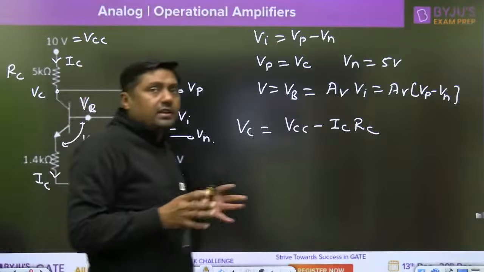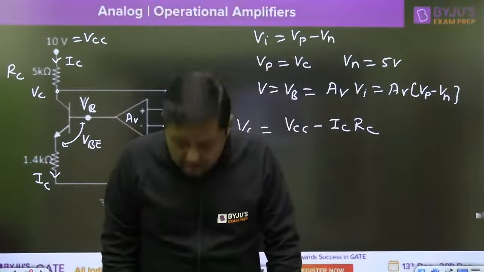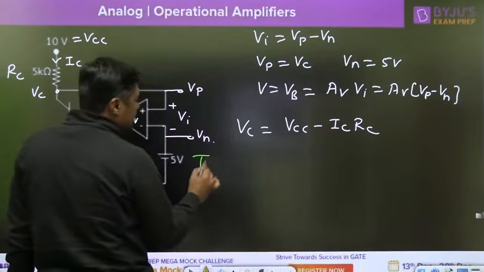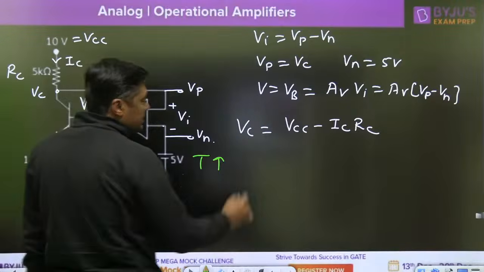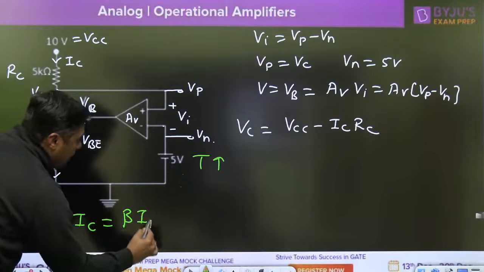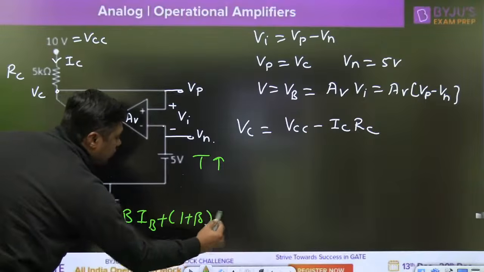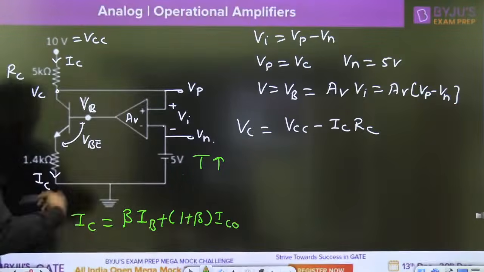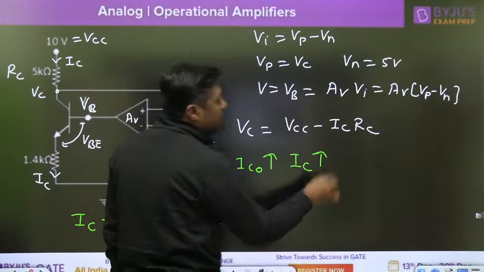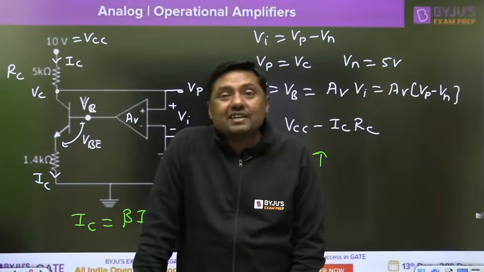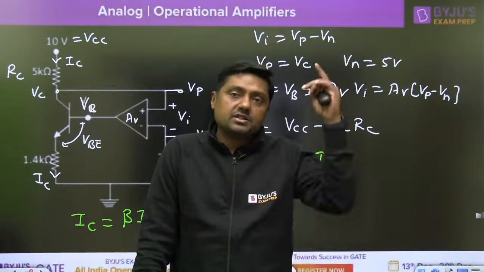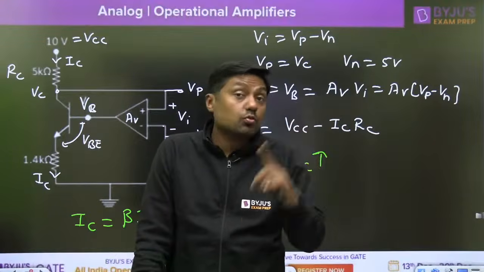Now, try to understand why there is negative feedback. Simply, when the temperature increases, what about the reverse saturation current? IC is equal to beta IB plus 1 plus beta times ICO. When the temperature increases, reverse saturation current increases. Therefore, IC will increase. And that is called biasing problem. Because of the temperature, Q point is unstable. Temperature increases, IC increases, VC decreases, Q point is moving towards saturation.